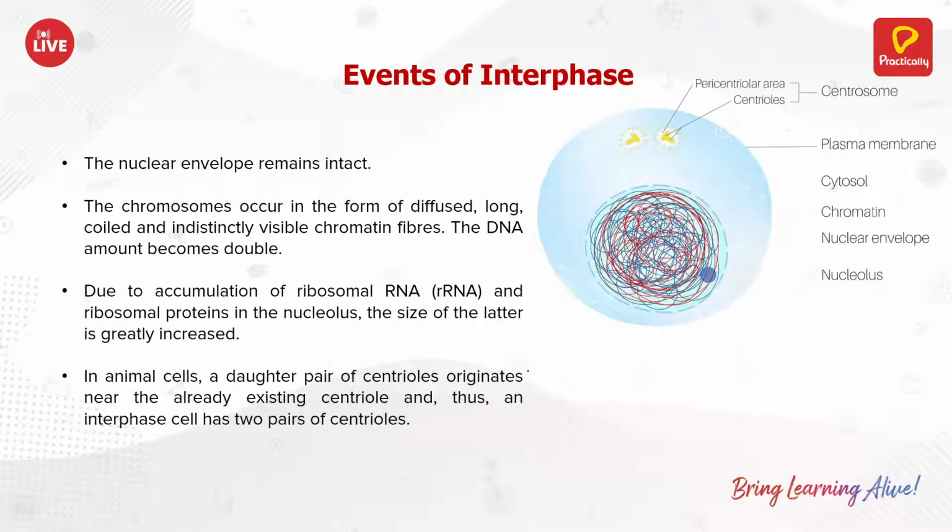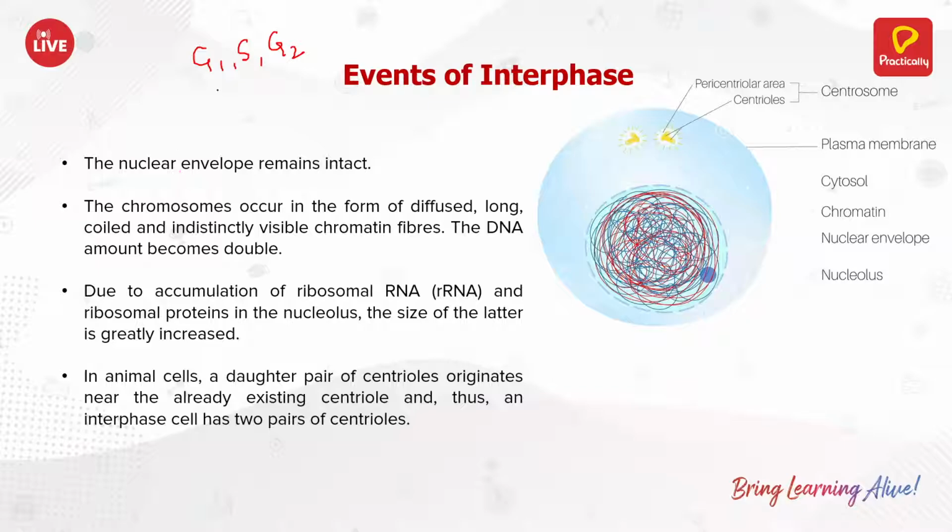Okay, so what happens in interphase? So during interphase, what happens is these three things: G1, S, G2.